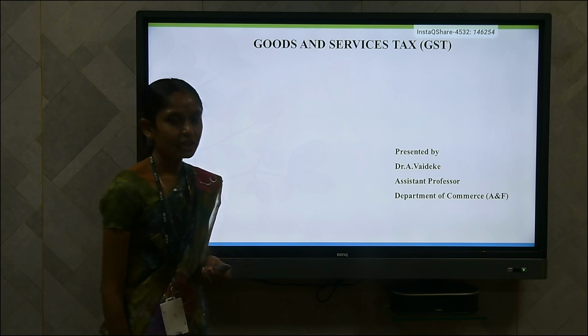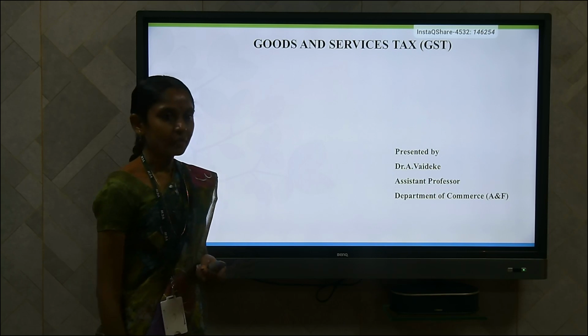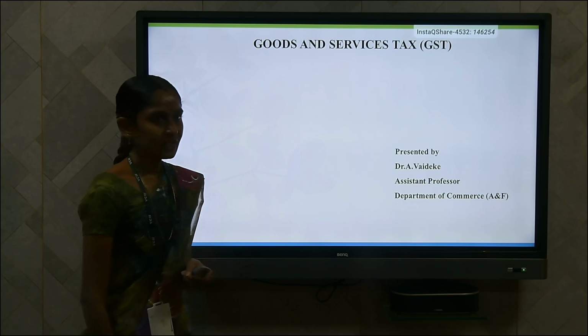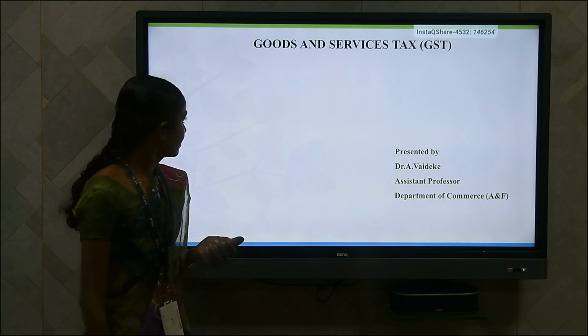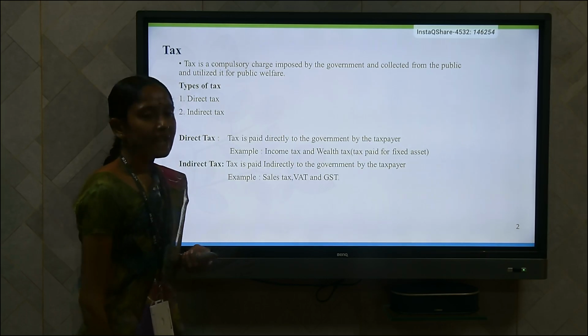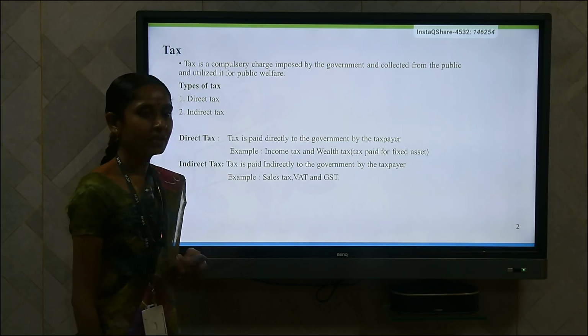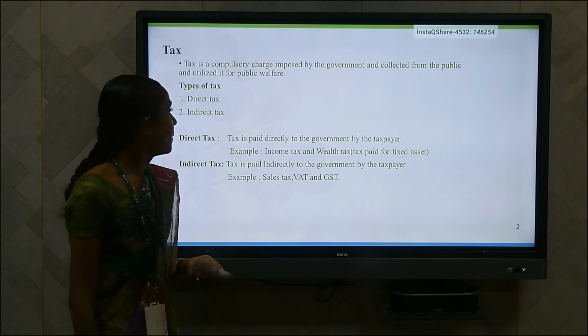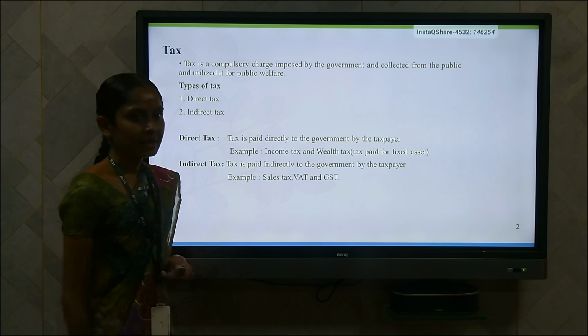Now we are going to discuss GST, Goods and Service Tax. Before going to this topic, first we have to know what is meant by tax. Tax is a compulsory charge levied by the government, collected from the public and utilized for public welfare. This is classified into two categories, direct tax and indirect tax.